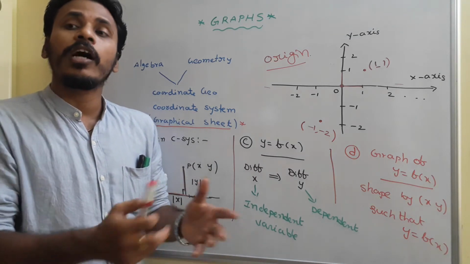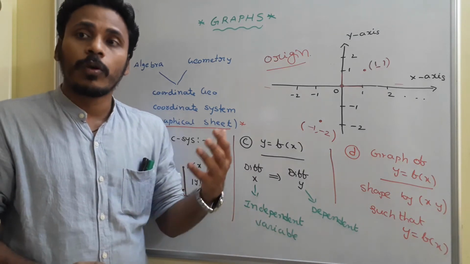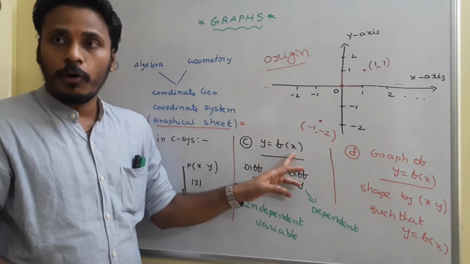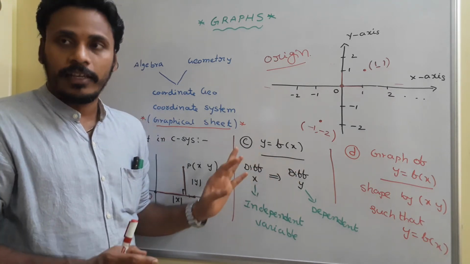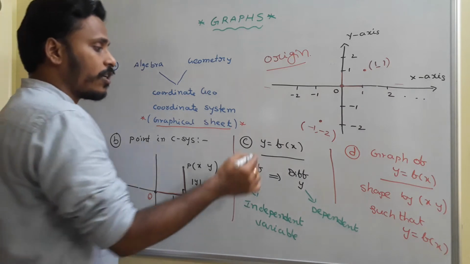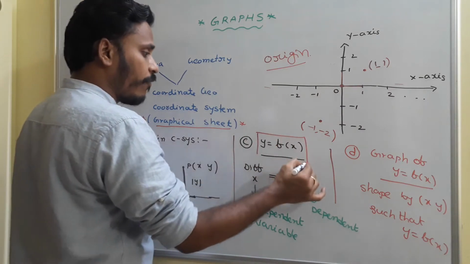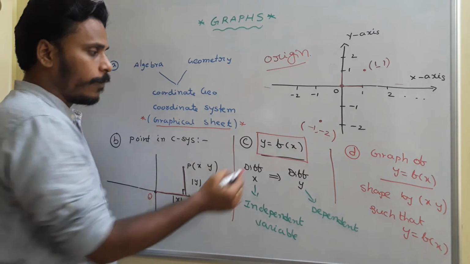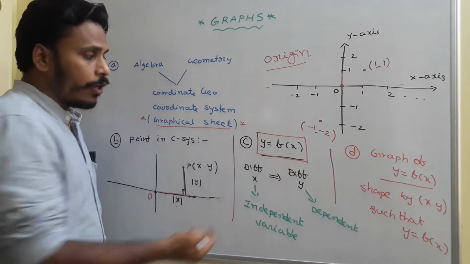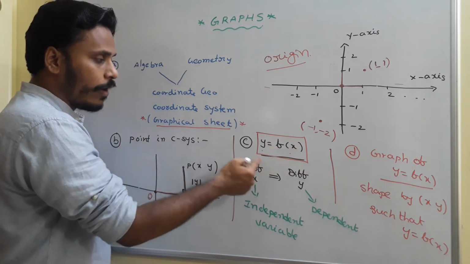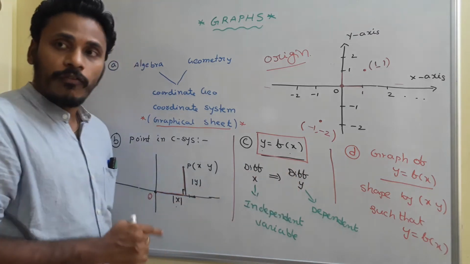Okay, and depending on the situation they may vary. For suppose if you are watching a cricket match, x may be the number of balls, y may be the number of runs, like that. Okay, so to sketch a graph, initially we need a function, an algebraic expression like y is equals to f of x. If you change x with different values, you will get different values of y also.